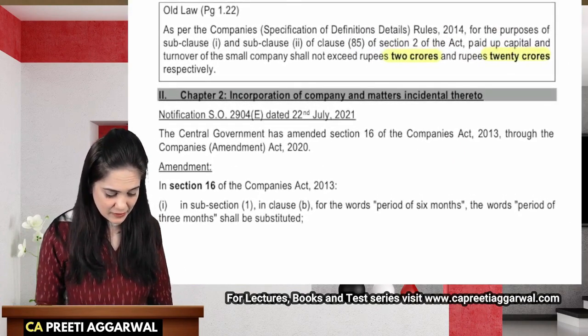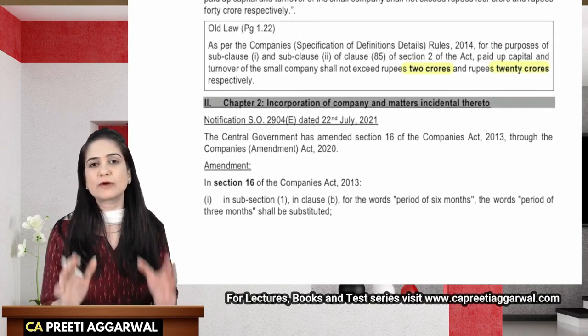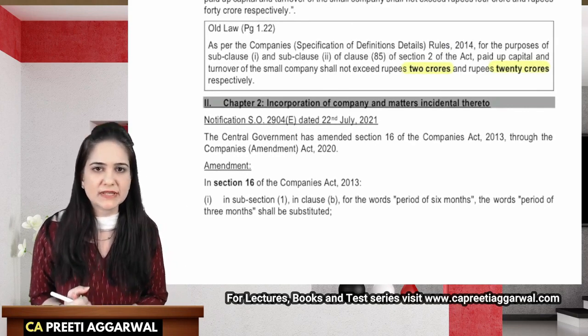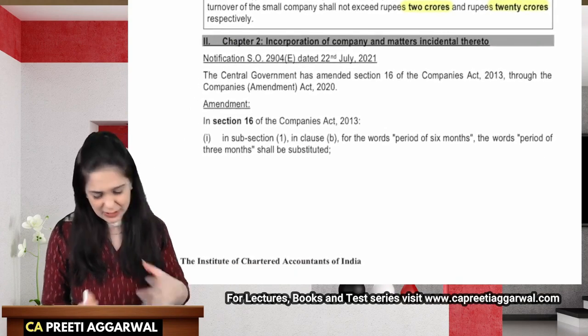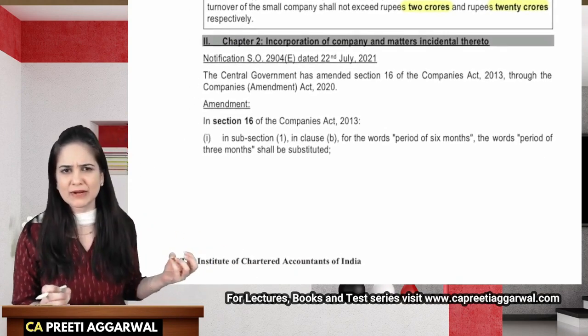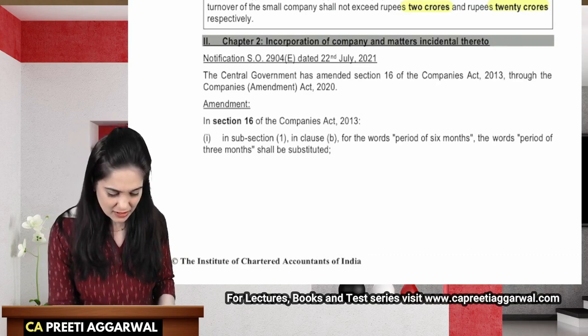Then the second amendment is in the chapter Incorporation of Company and Matters Incidental thereto. If I wish to give you some background as to what we are discussing.